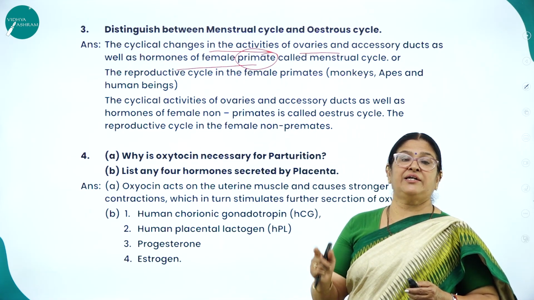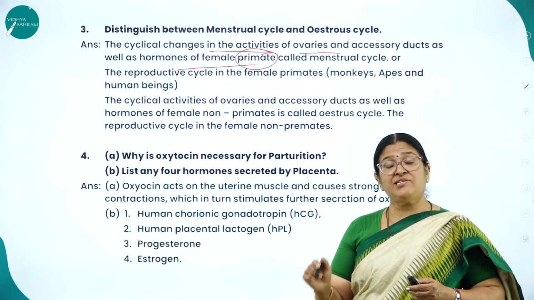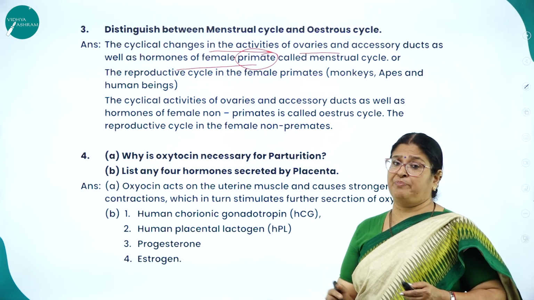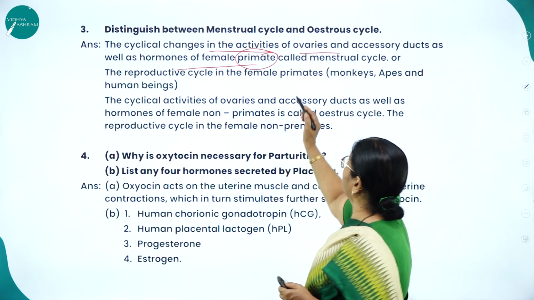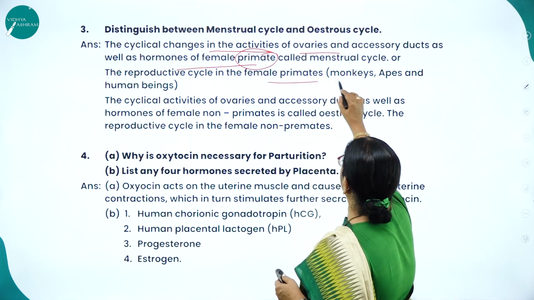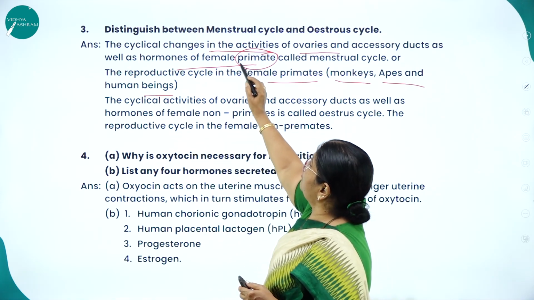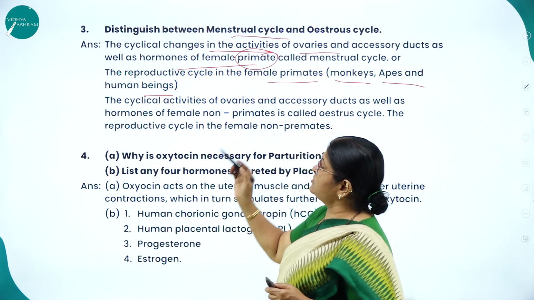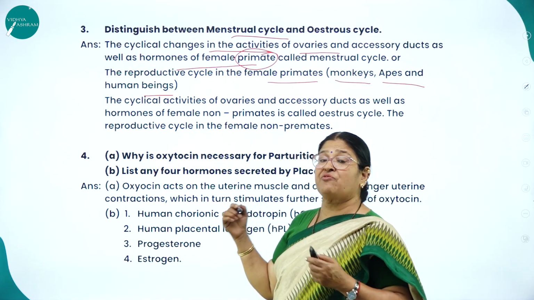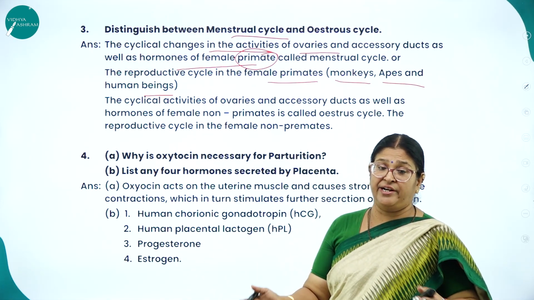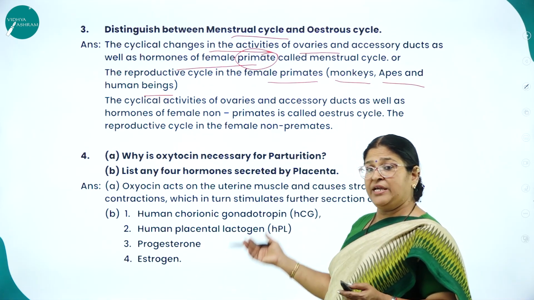If the menstrual cycle takes place in primates, the estrous cycle takes place in non-primates. So that you should remember. Female primates, like what? Monkeys, apes, and human beings. Hope you have understood. What do you mean by menstrual cycle? This is a 2-marker question. Distinguish means differentiate the menstrual cycle from the estrous cycle.